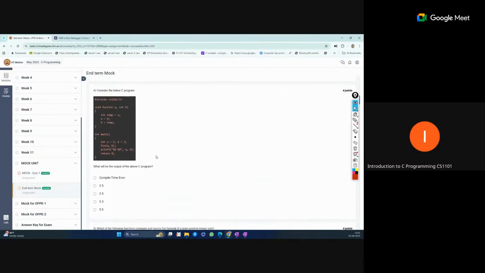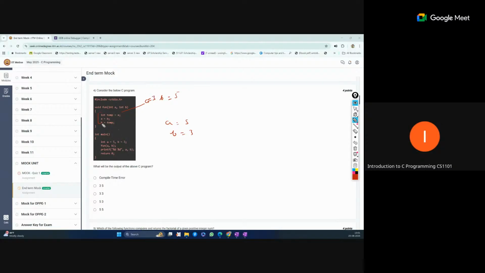So what will be the output of the above C program? This is just a simple function. We are not using any pointer here. So this is also checking the scope. We are passing a equal to 5, b equal to 3 into the function, so those values will be passed to a and b of this function. Here a and b are different from the main function's a and b, but they store the same values because the values are passed to the function.